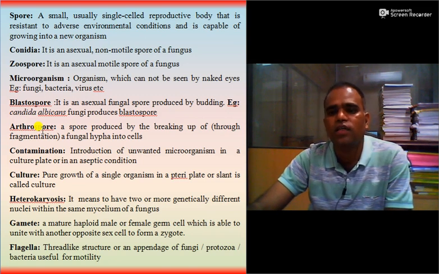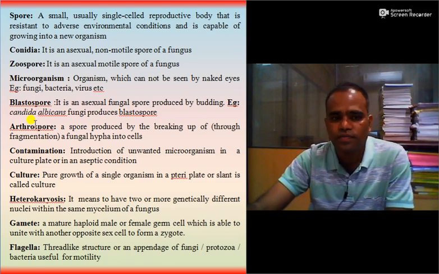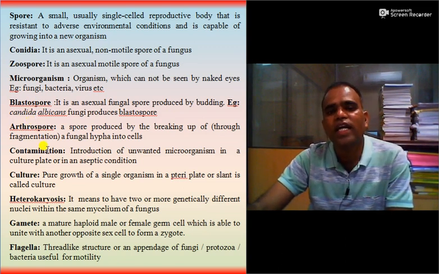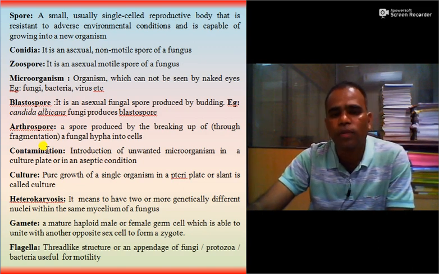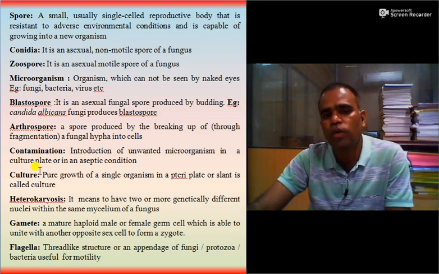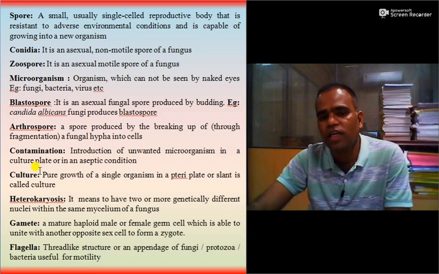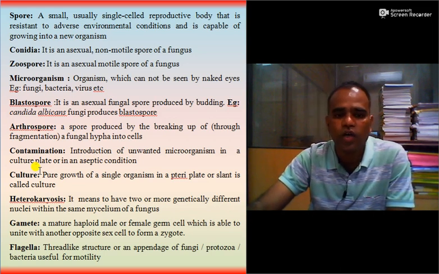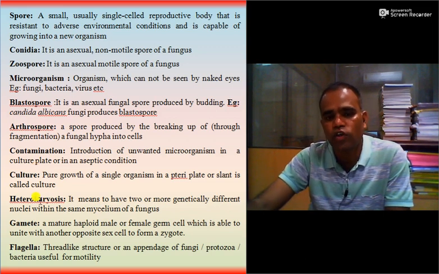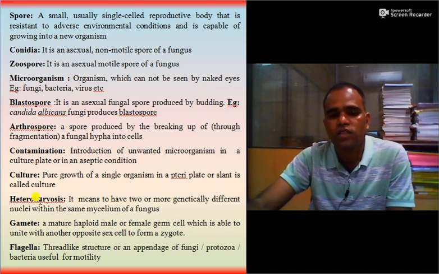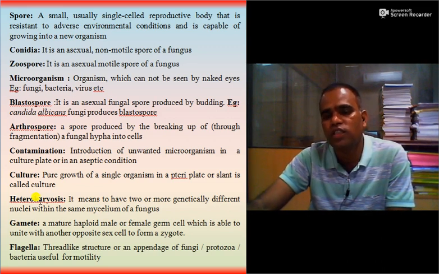So anyone ask the definition of this blastospore, arthrospore, conidia spore, etc. Then contamination: introduction of unwanted microorganism in a culture plate or in an aseptic condition is called contamination. Culture: pure growth of a single organism in a petri dish or slant is called culture. Heterokaryosis means having two or more genetically different nuclei within the same mycelia or same hypha of a fungus.